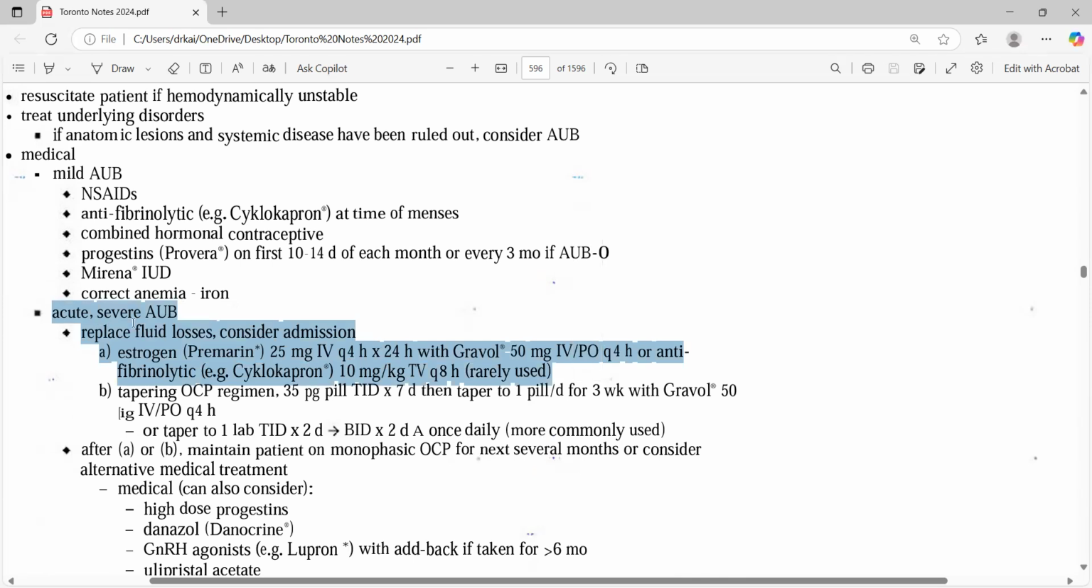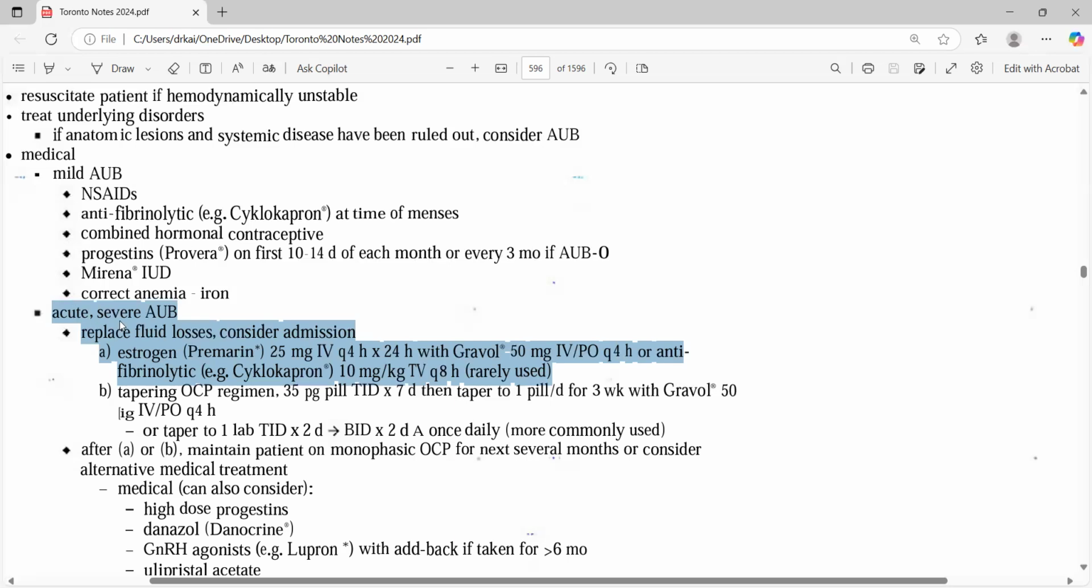If this is an acute severe abnormal uterine bleed, replace the fluids and consider admission for estrogen. I don't know how it works, but usually the book says that for severe abnormal uterine bleeding, estrogen is very helpful to stop the bleeding. But in our practice, we go for progesterone. I don't know why, and I never got this answer even from ChatGPT. If anyone has an idea, do let me know.